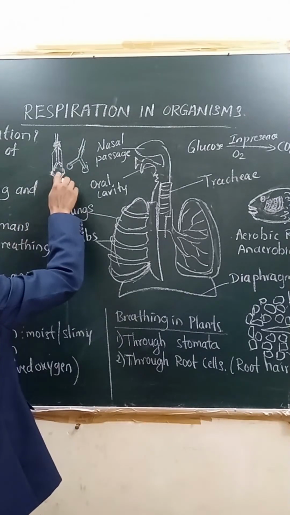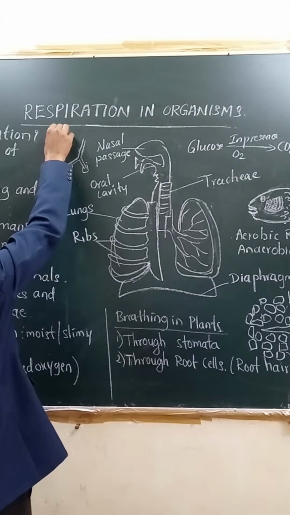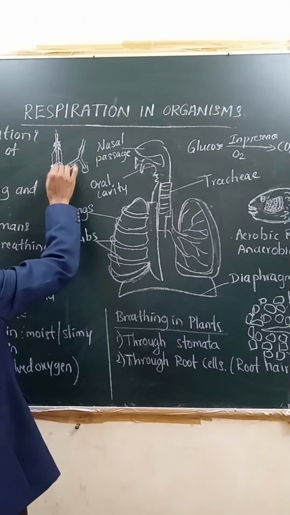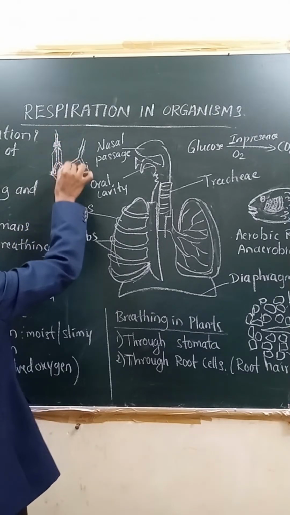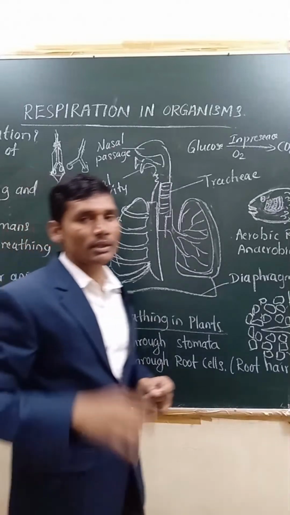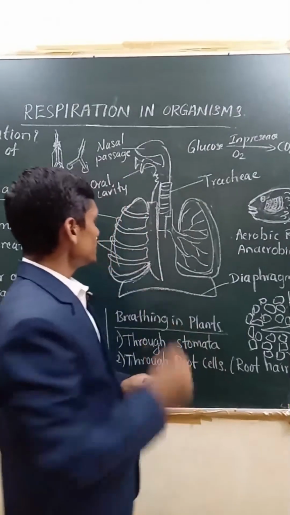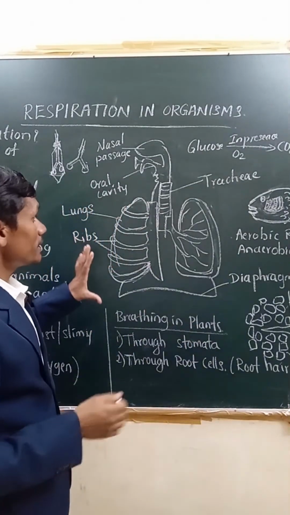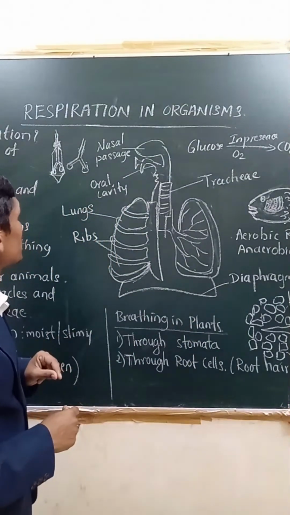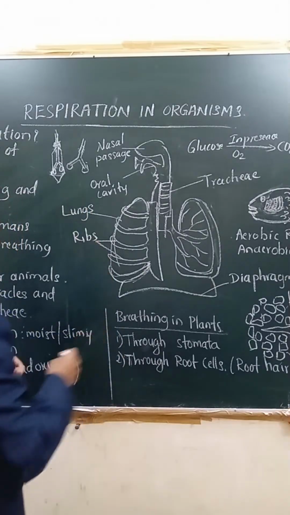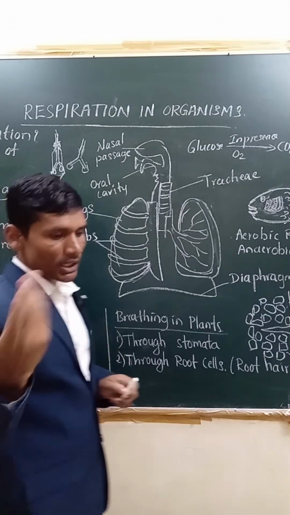When you pull this down, air enters through this. Because of that, these balloons get inflated, meaning they are blown up. This is how we can make our model for showing how the respiratory system of human beings functions. This is the activity. Next, are we breathing carbon dioxide or oxygen?